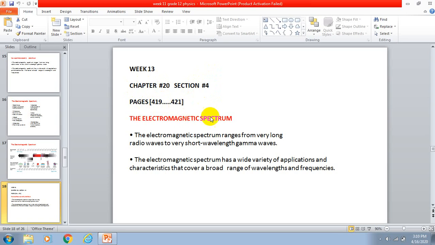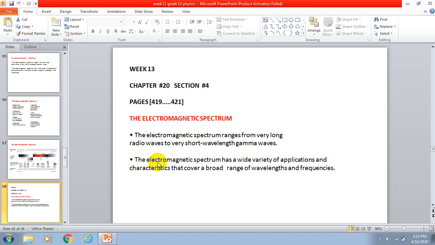The electromagnetic spectrum ranges from very long radio waves to very short wavelength gamma rays.